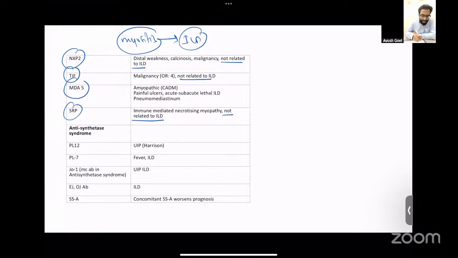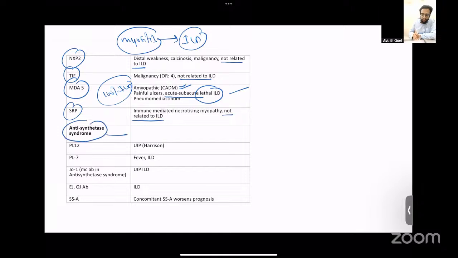When we talk about anti-MDA5 antibody, this is very important because 100% of the patients have ILD. This ILD is acute to subacute. It is rapidly progressive and is lethal. And most of these patients will not be having myositis. It will be in clinically amyopathic dermatomyositis. One syndrome that is important is anti-synthetase syndrome.